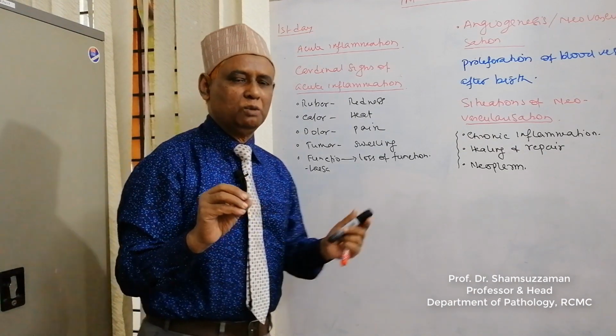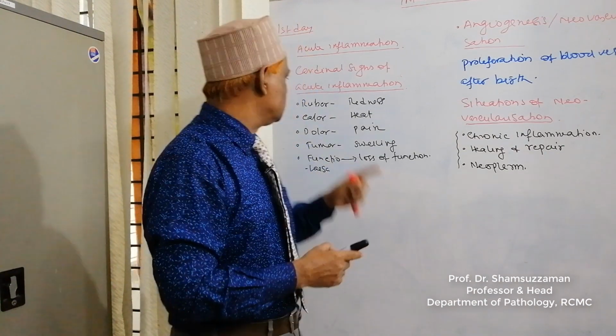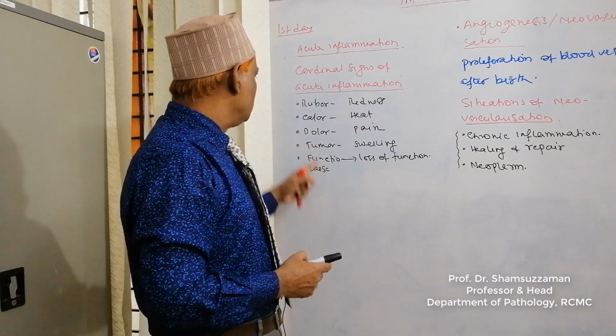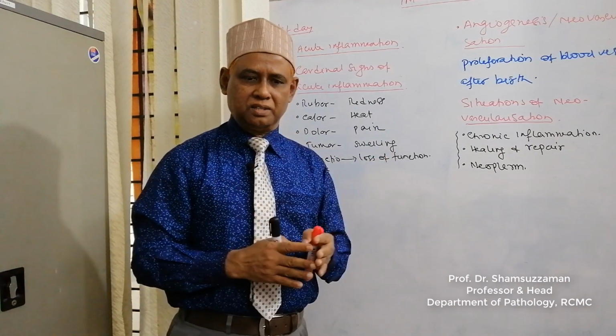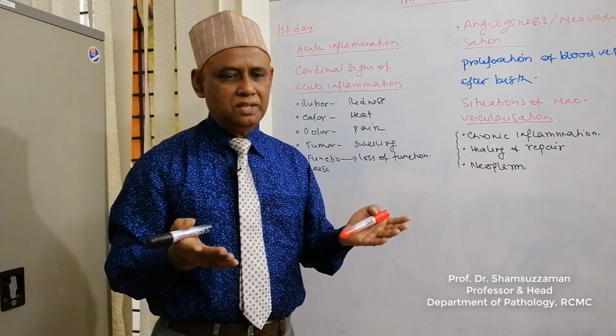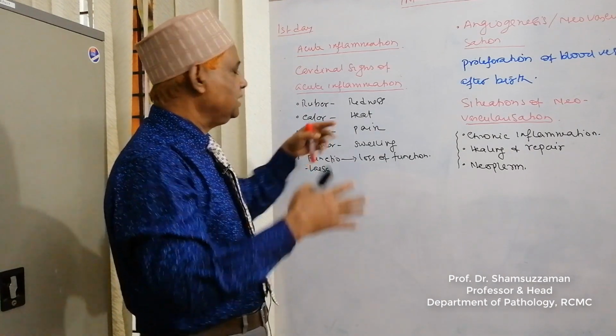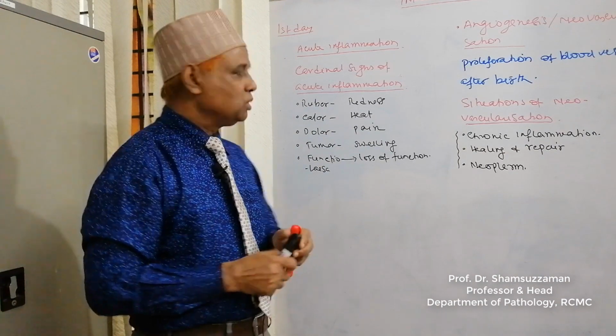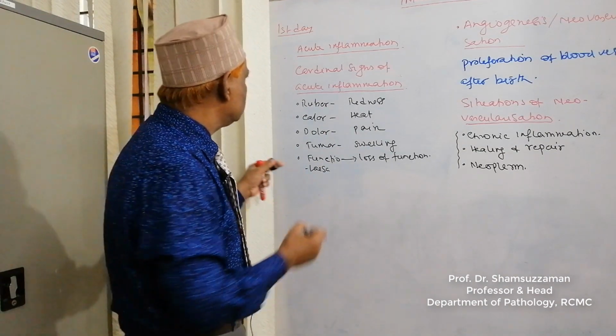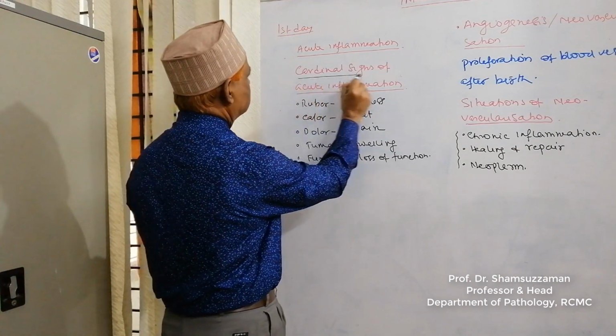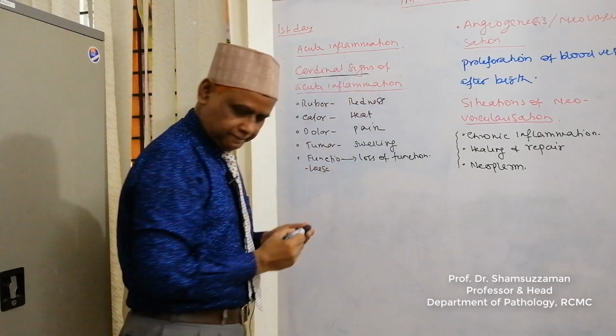Whatever may be the site of acute inflammation, we will get these 5 cardinal signs. Without these 5 cardinal signs, we cannot say it is acute inflammation. So we can say these 5 signs are the heart of acute inflammation, and so they are called cardinal signs.